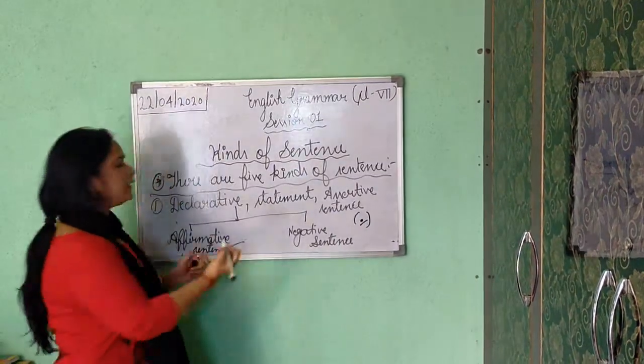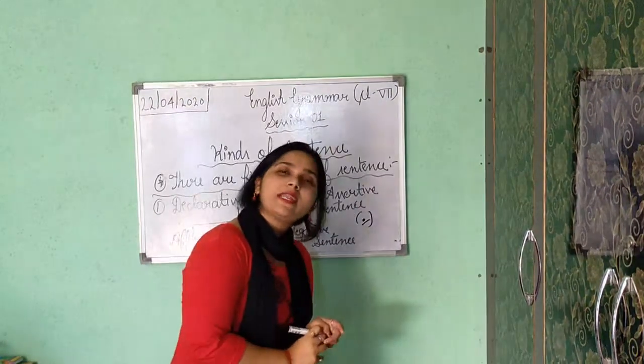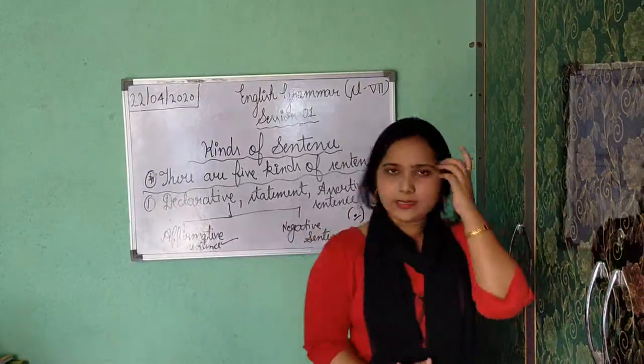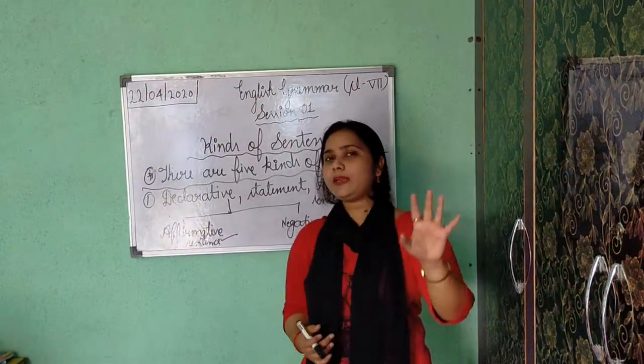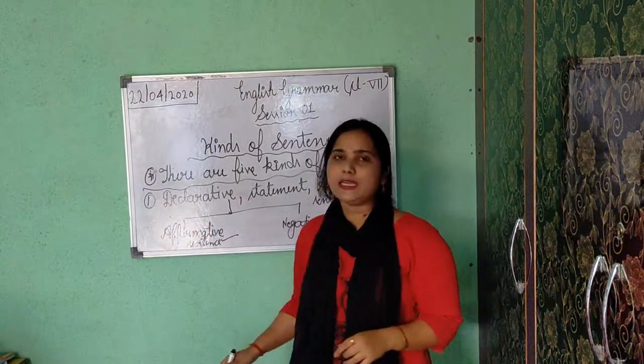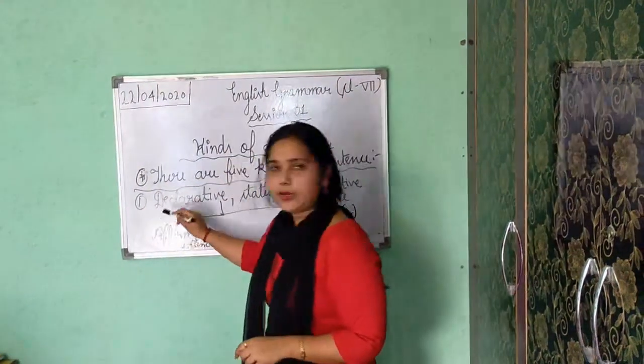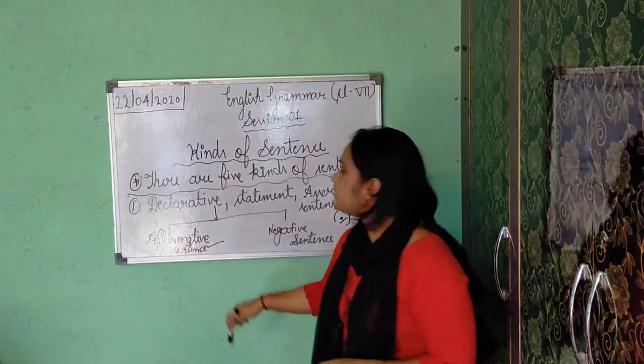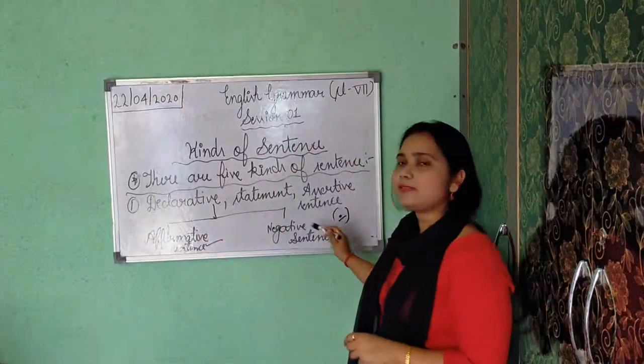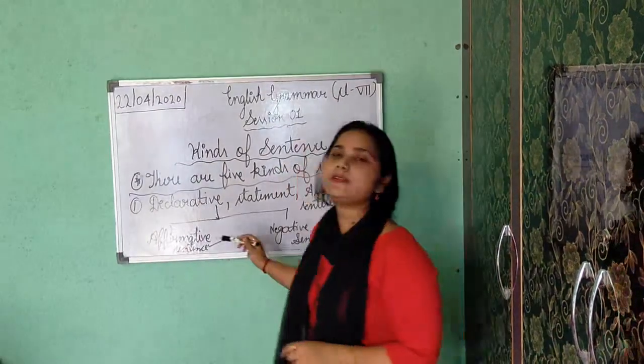Affirmative sentence shows positivity. If a sentence shows a fact and you are getting positivity in the sentence, then it is considered an affirmative sentence. These two, affirmative and negative sentences, are parts of declarative sentence only.